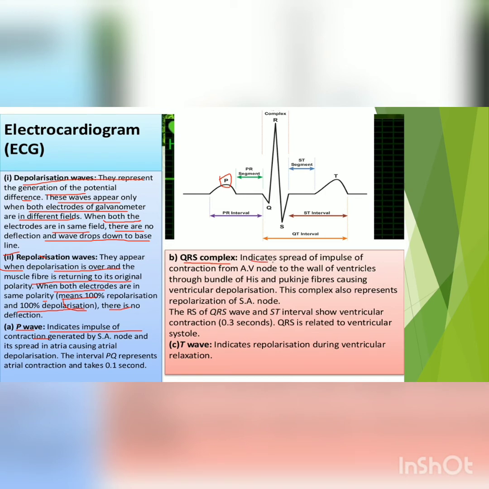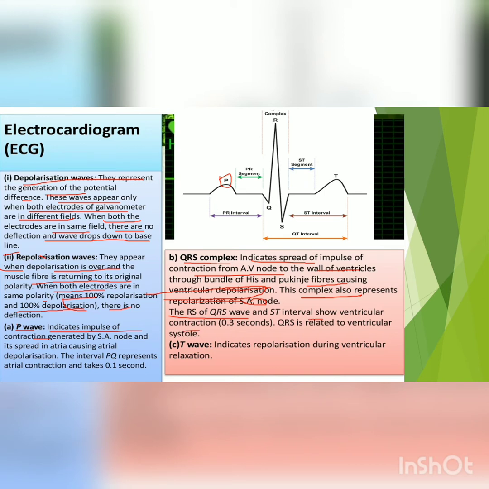contraction, indicates the spread of impulse of contraction from the AV node to the walls of ventricles through the bundle of His and the Purkinje fibers, causing the ventricular depolarization, means ventricular contraction, and this complex also represents the repolarization of the SA node. So in the SA node there will be repolarization and in the AV node there will be depolarization, and the RS of the QRS wave and ST interval show ventricular contraction.